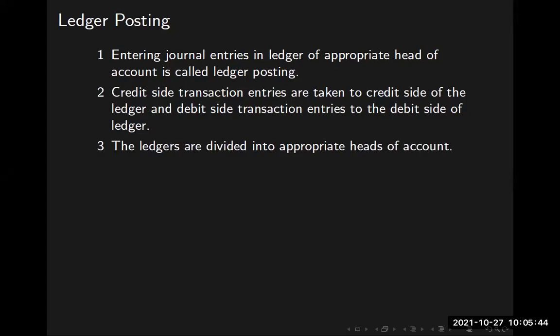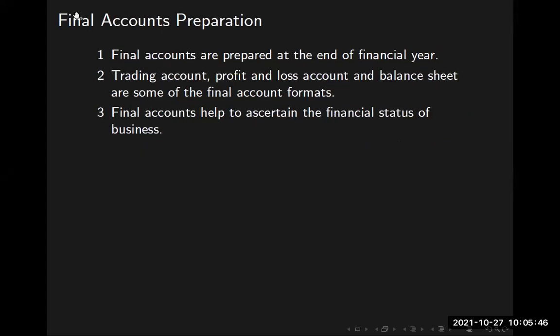We have been talking about final account preparation. That was the topic we covered in the last class. Final account is prepared at the end of each accounting period. It may be 3 months, called a quarter, or it may be at the end of a financial year, called annual account closure.